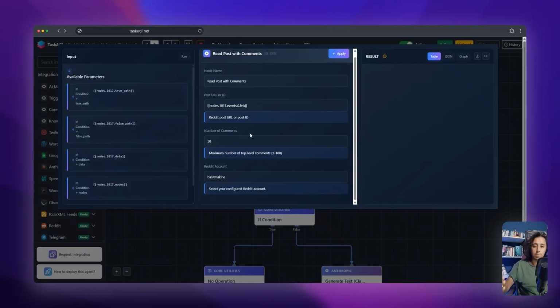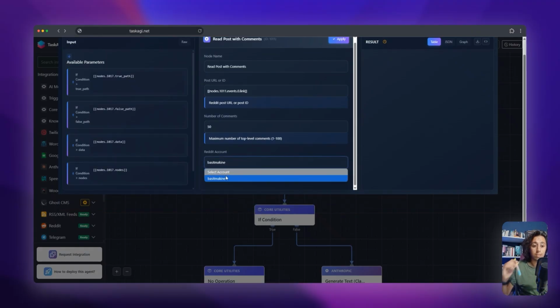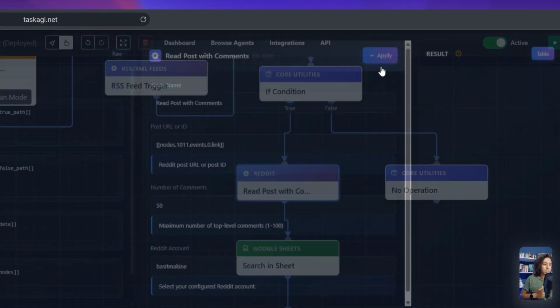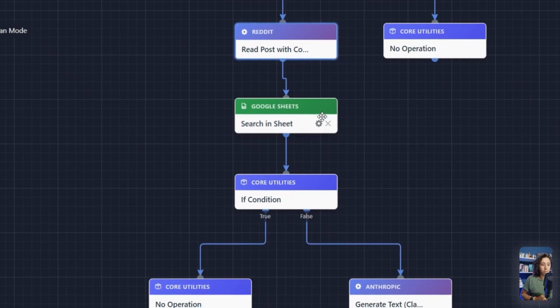Just look at what other people are saying and construct your message based on what people agree with. So instead of getting dozens of downvotes, we're going to get upvotes, and people are going to be replying, engaging with our comment. So just make sure you select your Reddit account over here, or it's not going to work. 50 comments is good enough. Click on apply and let's move on.